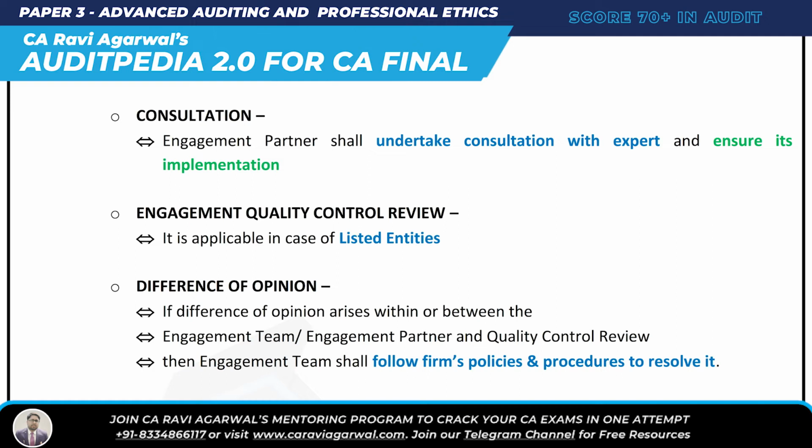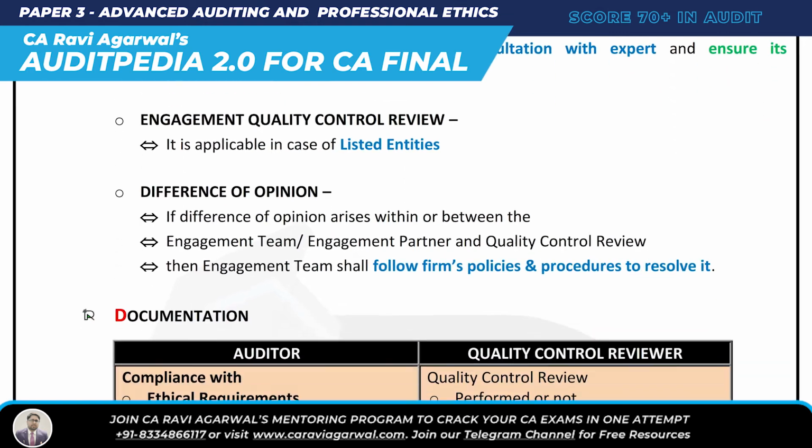What was the question? There's only one question, SA 220. What is that? Factors to be considered for incorporating quality control in audit work. What is that? Assignment, EMAILED. Assignment of engagement team. E is ethical requirement. M is monitoring. A is acceptance and continuance of client relationship. I is independence. L is leadership responsibility. E is engagement performance. And then last, documentation.